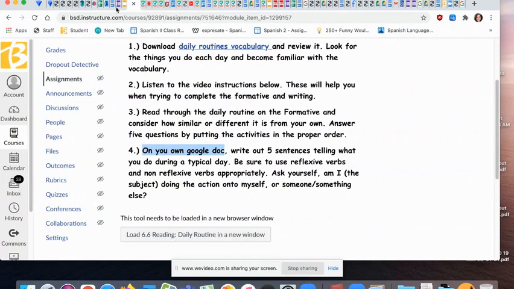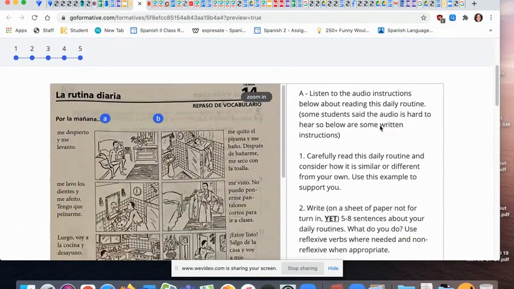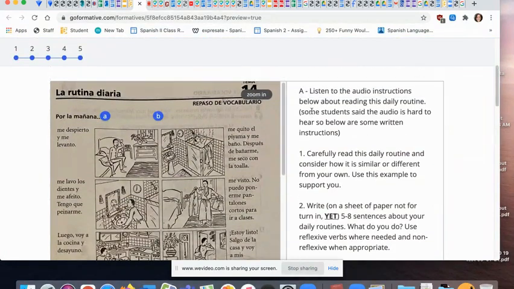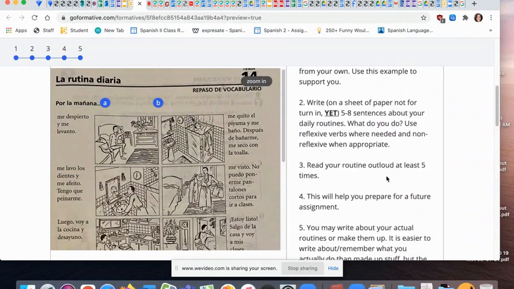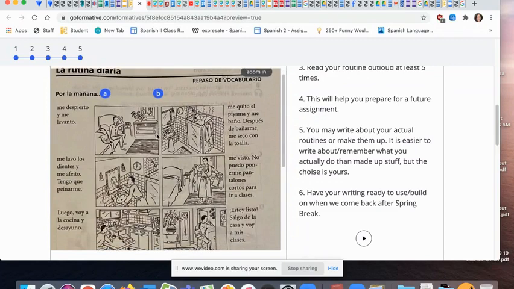So let's go ahead and open the formative. When you click there, you'll get this formative. And there are lots of instructions here. Listen to the audio instructions. They are at the bottom of all these instructions right here, this play button. You should listen to those for instructions about how to read through this. And then look over here at this daily routine.